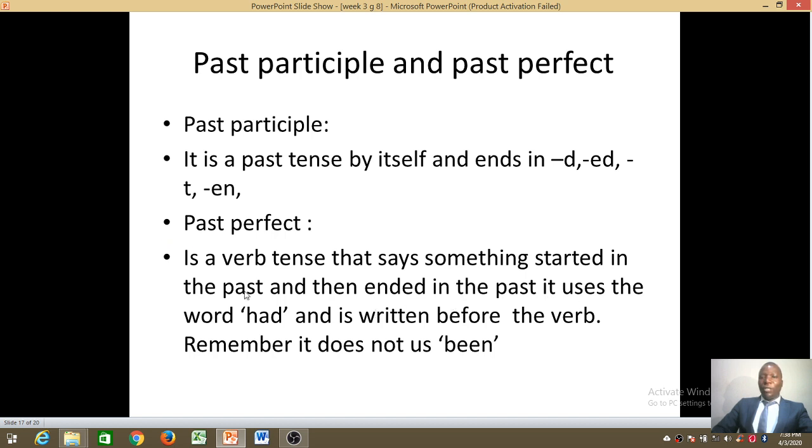It uses the word had. But remember, it's not had been, it is had. We don't connect it to been. No, it is just the word had, and it's written before the verb. We don't say had been. It's just had. It's an action that started in the past and ended in the past.